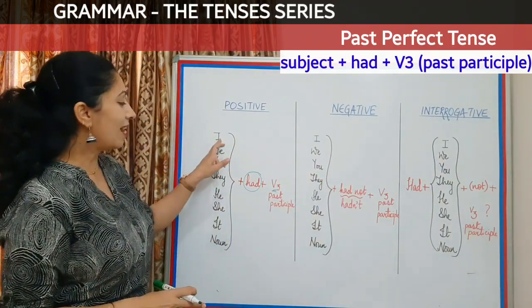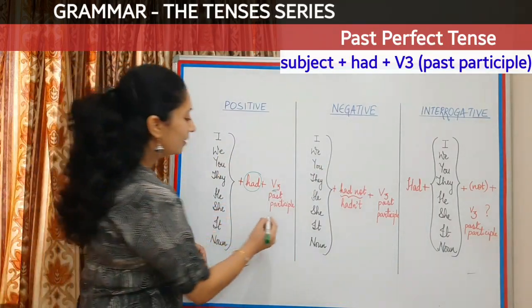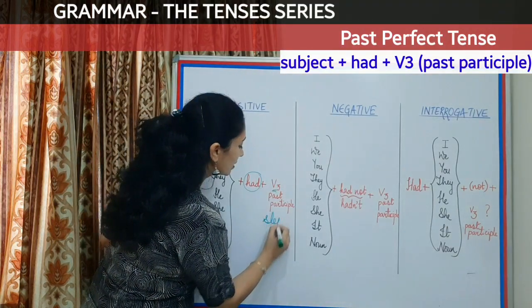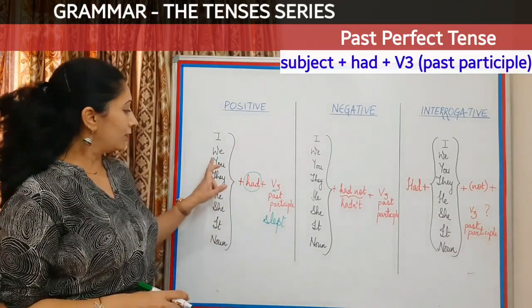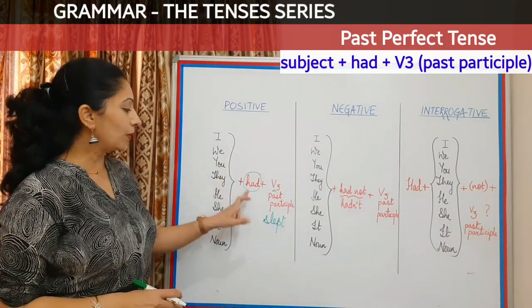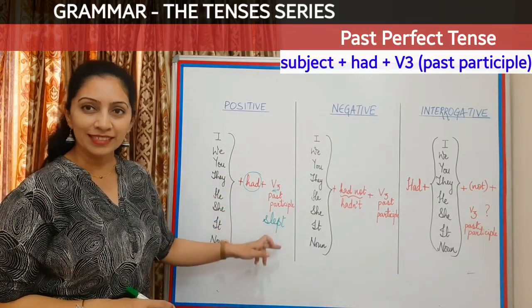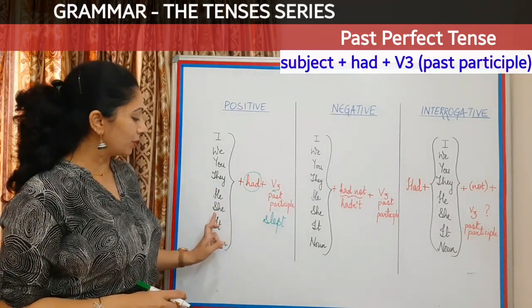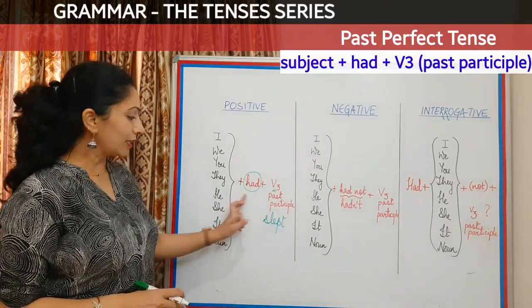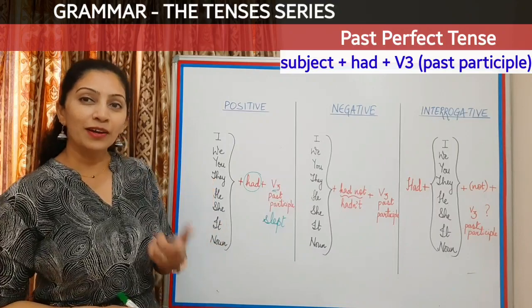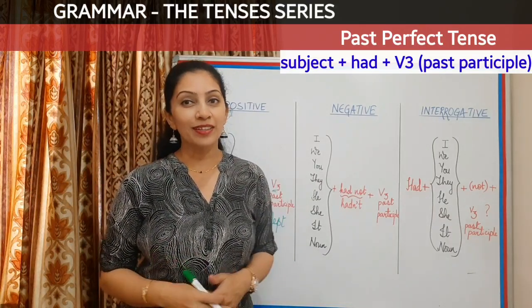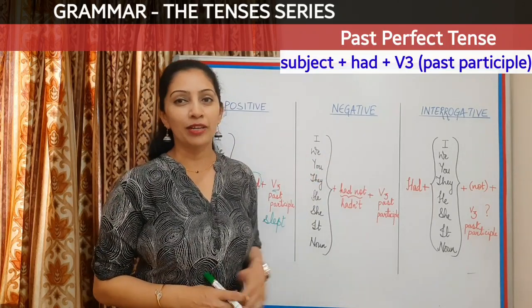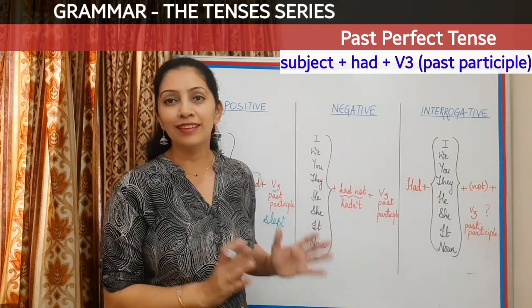So let's start. I had, what is the V3 form? Slept, right? So I had slept, we had slept, you had slept, they had slept, he had slept, she had slept, it had slept, and Arun had slept, Sanskriti had slept. Very easy to understand.